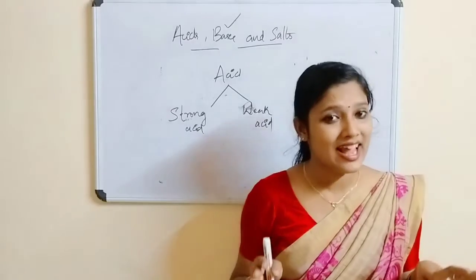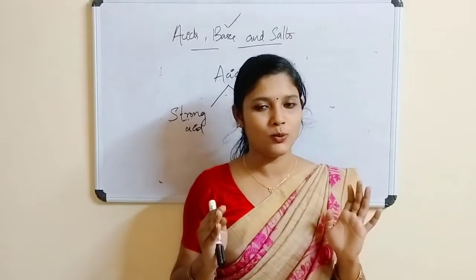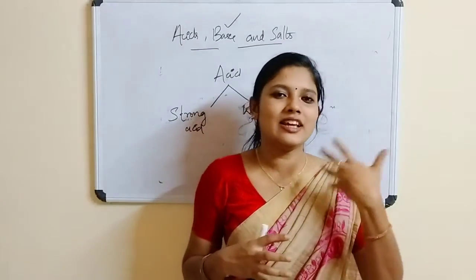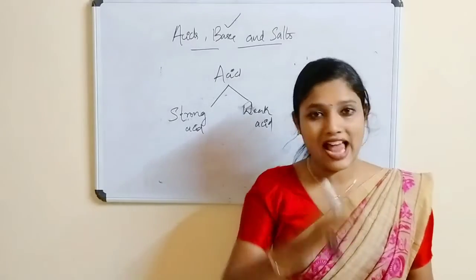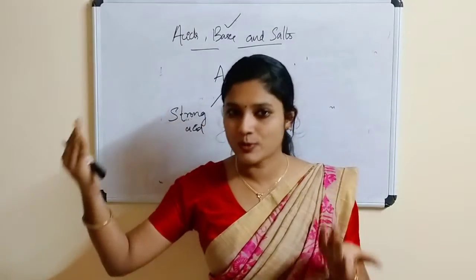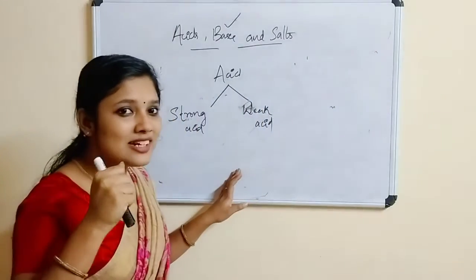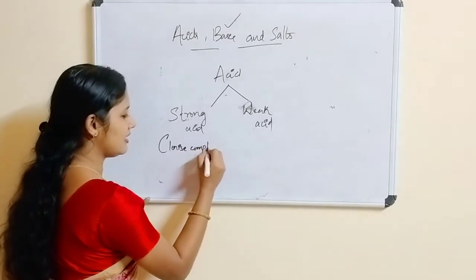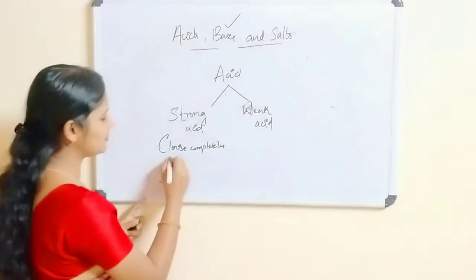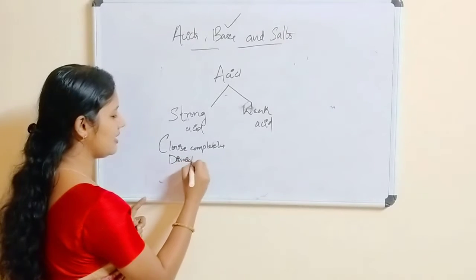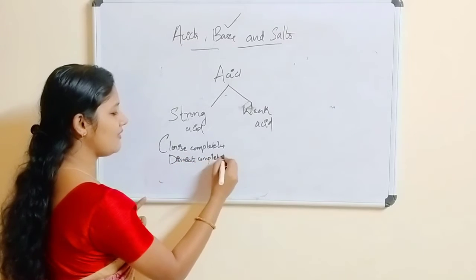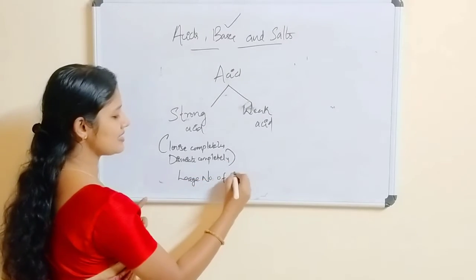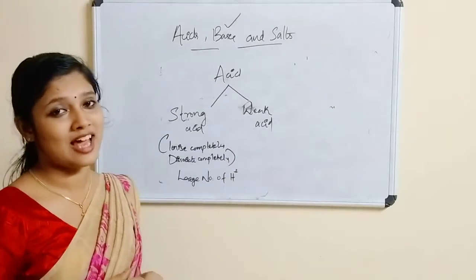Strong acid in the sense, those acids will dissociate completely, they will ionize completely, and they will give a large number of H plus ions. I said acids are the substance which give H plus ions. The strong acid means they will ionize completely, they will dissociate completely, and they will give a large number of H plus ions to the solution.